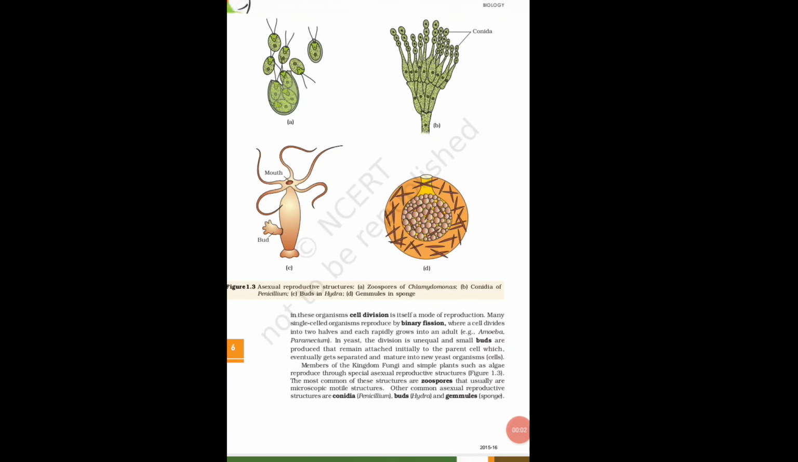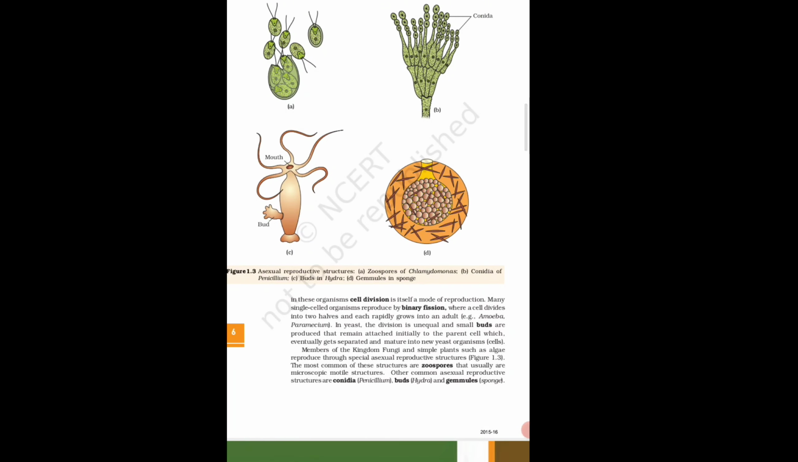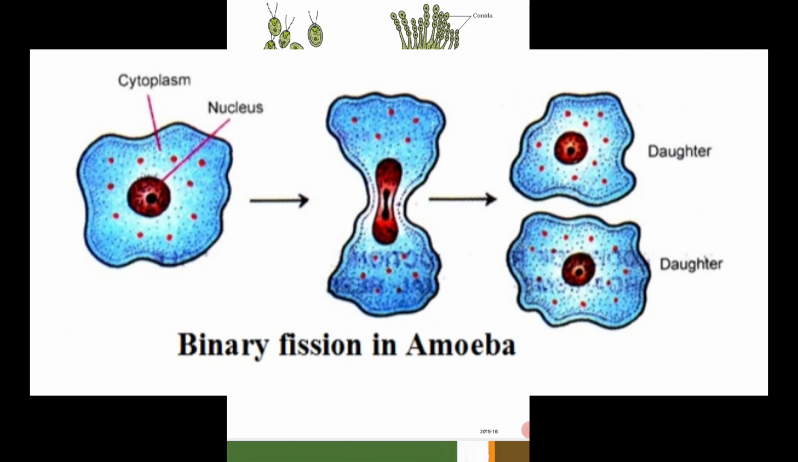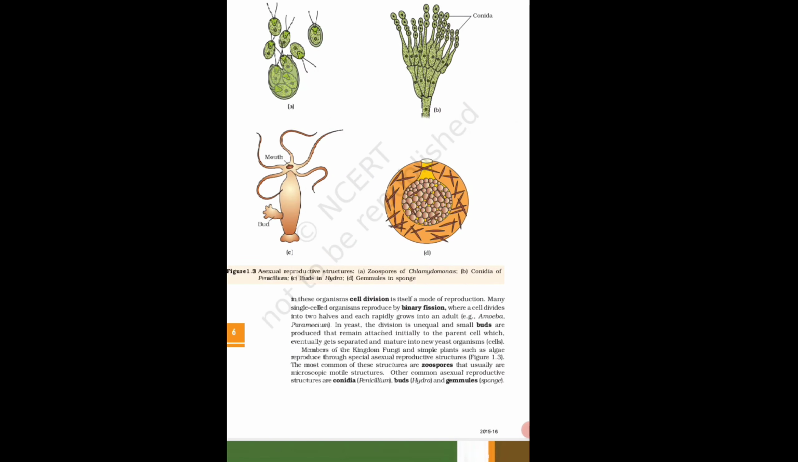Asexual reproduction can take place by different mechanisms, including cell division. It is itself a mode of reproduction. Many single-celled organisms reproduce by binary fission, and binary fission is the division of the cell into two, where a cell divides into two halves and each rapidly grows into an adult.